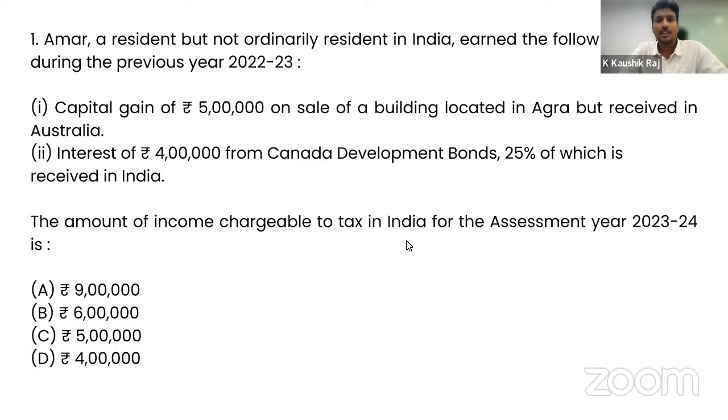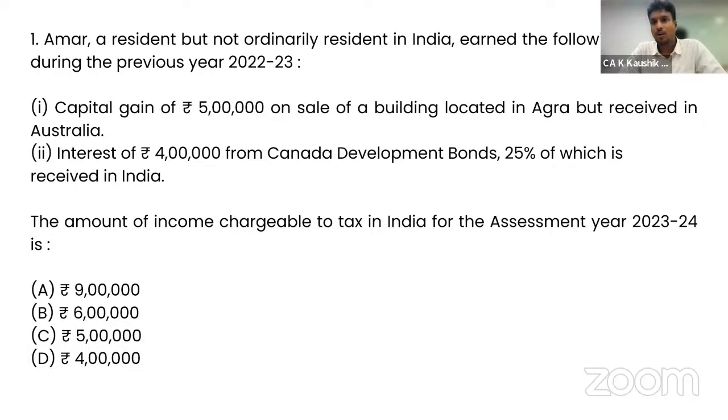The amount of income chargeable to tax for the assessment year 23-24 is: here we'll have to understand from the perspective of the scope of total income, section 5, which says based on the residential status, what all incomes are taxable in India and what all incomes are not taxable in case of a non-resident or not ordinary resident. They've given the residential status, so we need not calculate it, but we'll have to look from the perspective of the scope of total income.